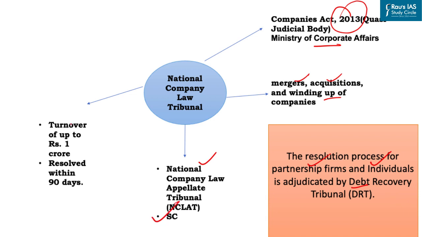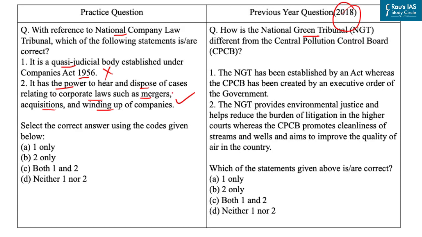Then NCLT has a fast-track mechanism for companies with a turnover up to 1 crore. Under this mechanism, disputes can be resolved within 90 days. So with this, our correct answer is option B, that is 2 only. Answer of this PYQ is option B.